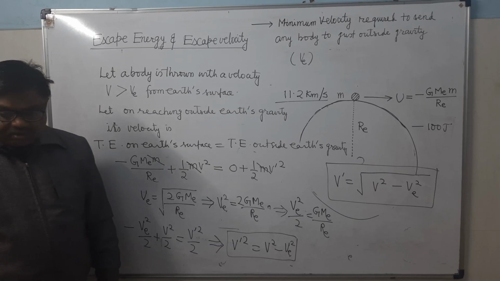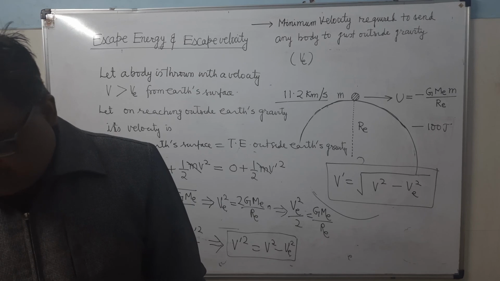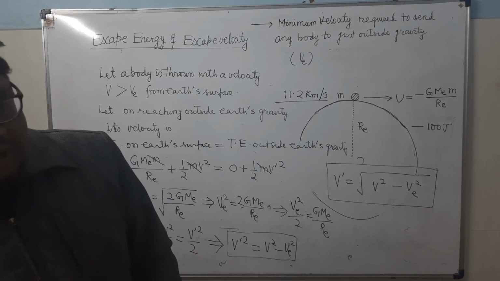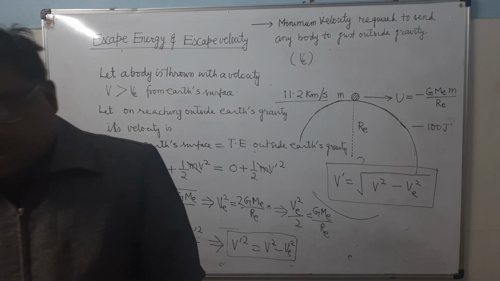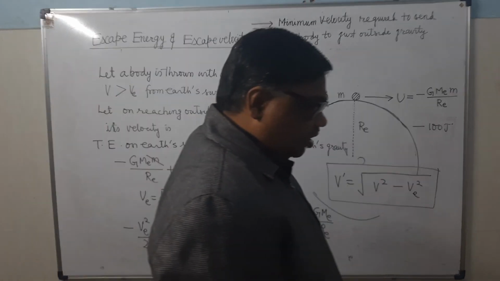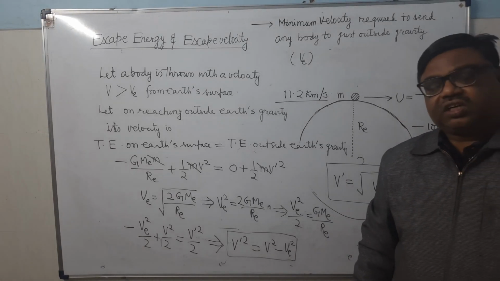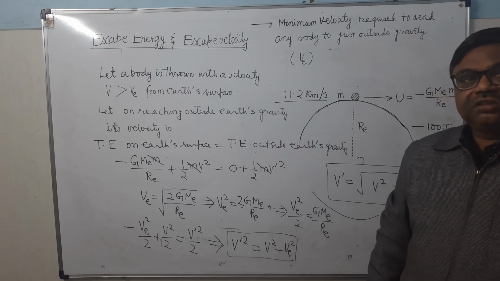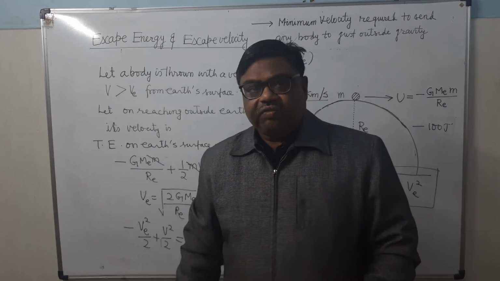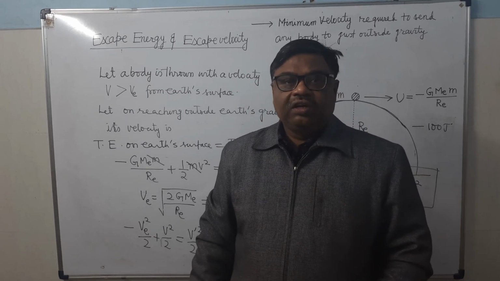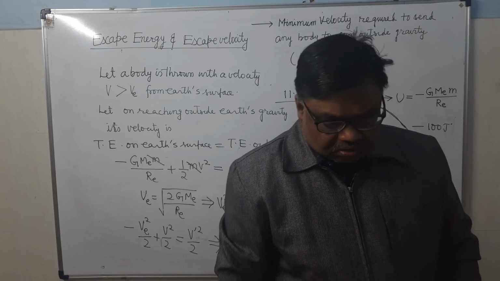So in this lecture we will do only up to here. The next topic is the orbital velocity and period of revolution of the satellite. So in the next lecture, first I will explain about the satellite and their types, communication satellite and polar satellite, and then we will deduce the formula of its orbital velocity and period of revolution. So thank you.